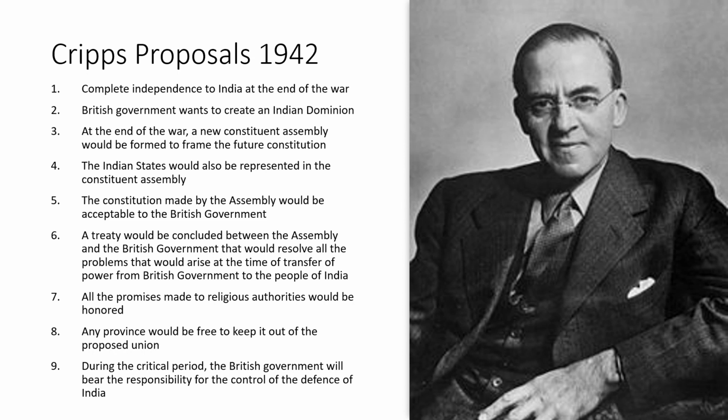Cripps came to India, and after holding numerous meetings with the political leaders of India, he gave some proposals, and these are the proposals. I've listed these proposals here. First of all, he said that we would give complete independence to India at the end of the war. The British government wants to create an Indian dominion, and I have explained in the previous slide what a dominion is.